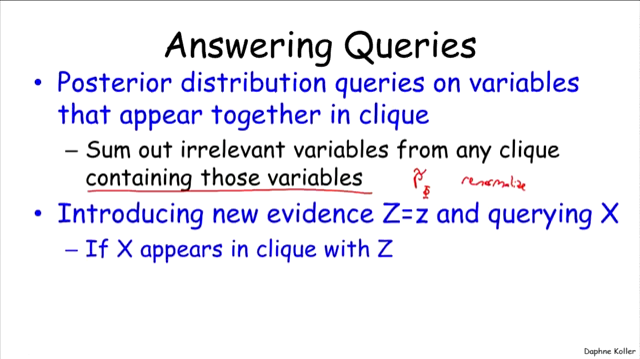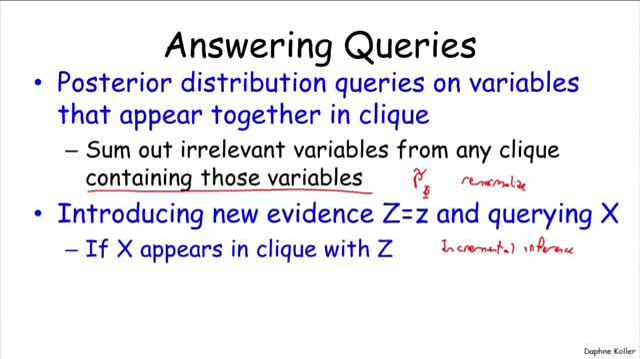Now, you could also do something a little bit more clever. You could say you wanted to introduce new evidence regarding some variable and query another variable. So this is a form of incremental inference, where you've already calibrated the clique tree, and now you say, wait a minute, I made another observation. Let's see what happens now. So it turns out clique trees are really good for that.